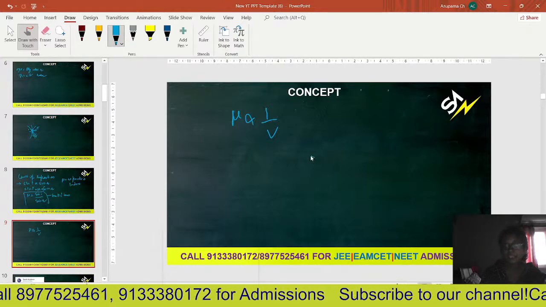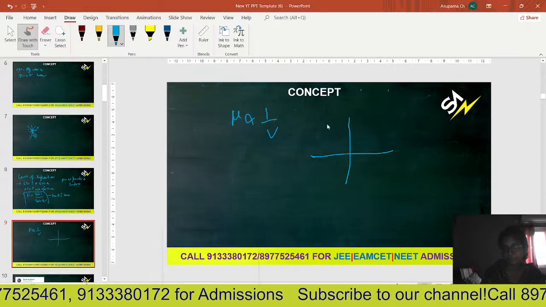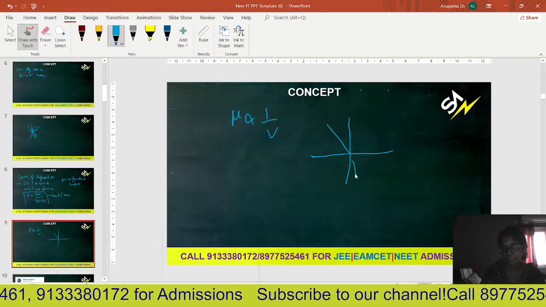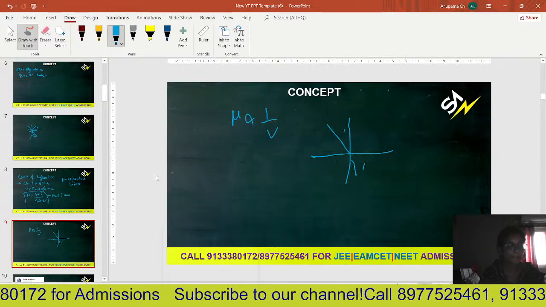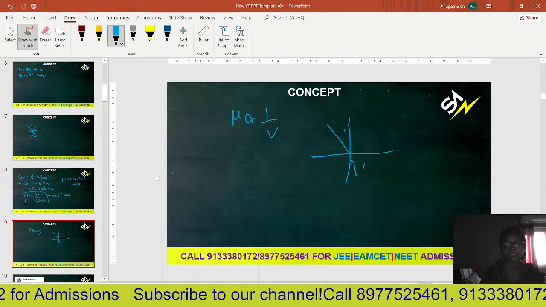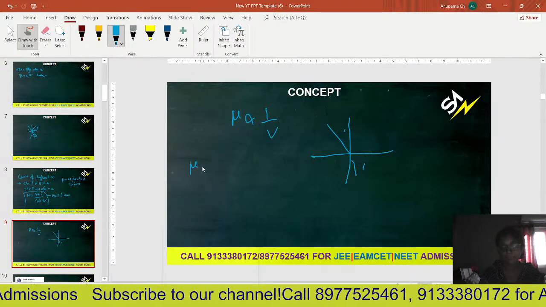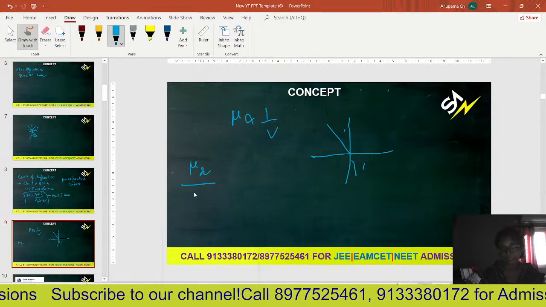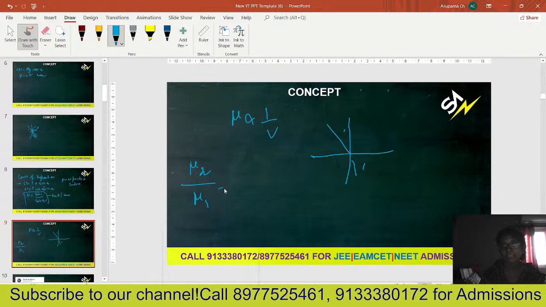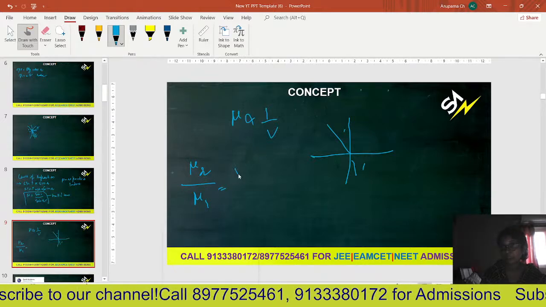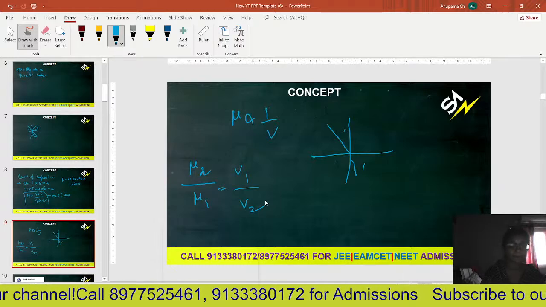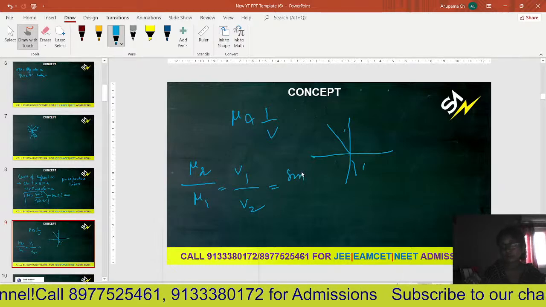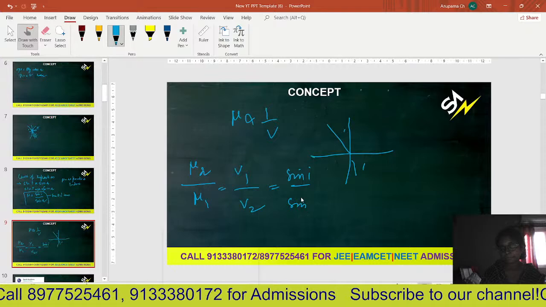Now, whenever a light ray travels from rarer to denser medium, as we have learned, it bends towards the normal. So how do you relate all these? Let us see. The refractive index of second medium with respect to first medium is equal to the velocity in the first medium to the second medium, because it is inversely proportional, which is equal to sin i by sin r.